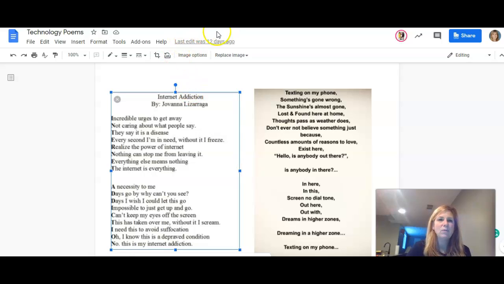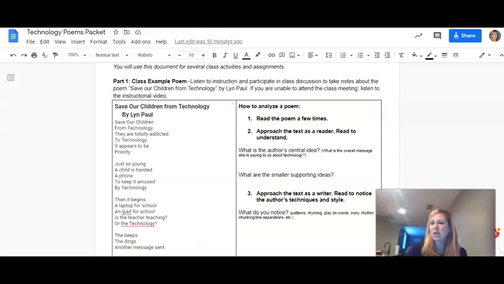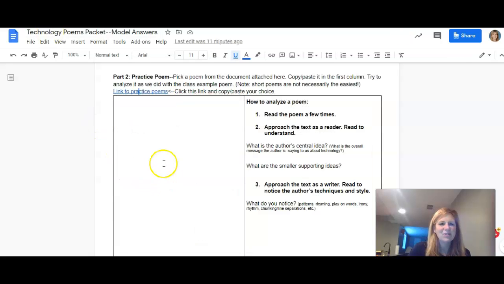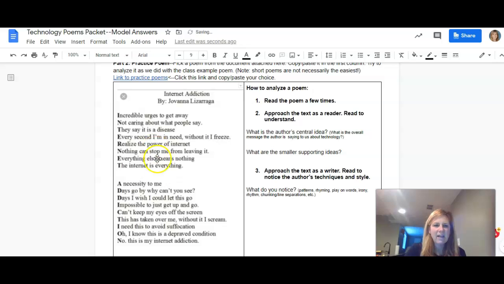Go back to your homework, which is, let me find one that I'm working from, which is right here. And in this box, you Control V or right click, paste. And then you're going to do just what we did yesterday on your own and be ready to talk about it on Thursday. So you'll read it a few times, just read it through, approach it as a reader.